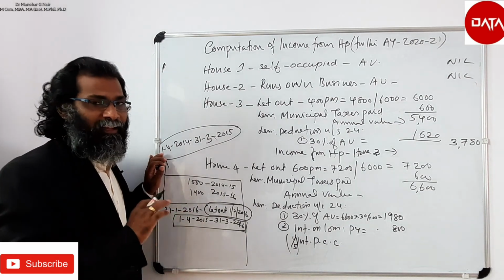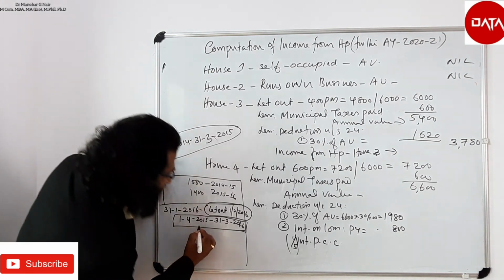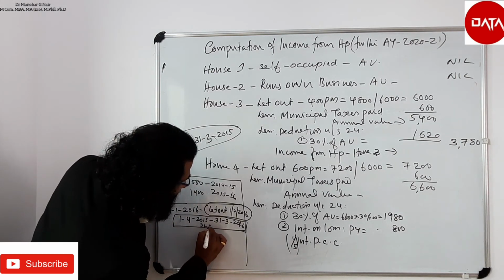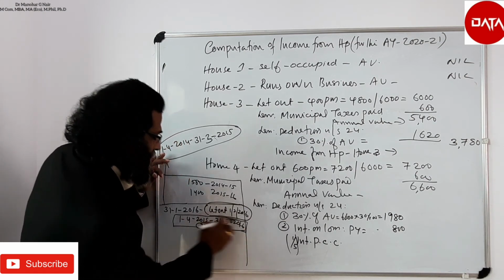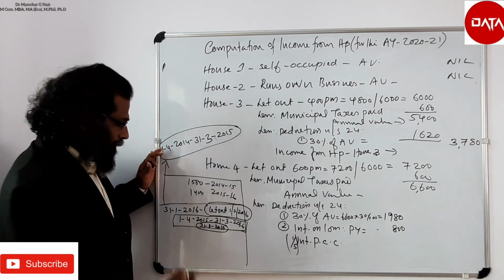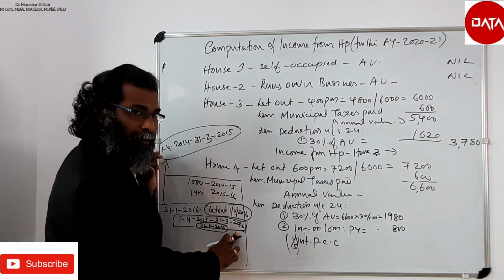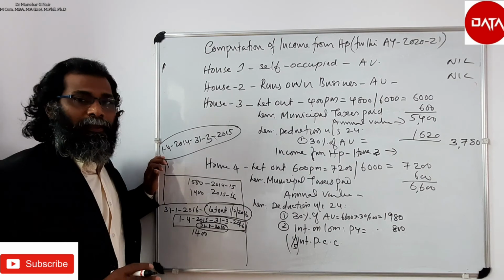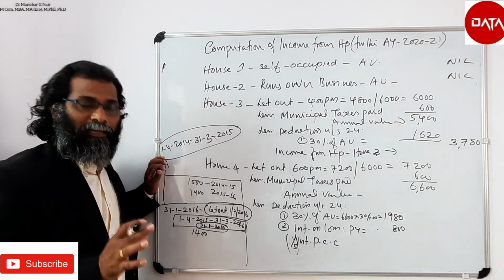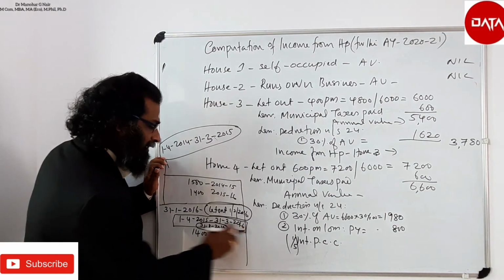During that period only the construction completed, which means 31st January 2016 falls in this period. Therefore this period cannot be considered as prior period. Therefore that 1,400 shall be chargeable to income during this previous year itself.